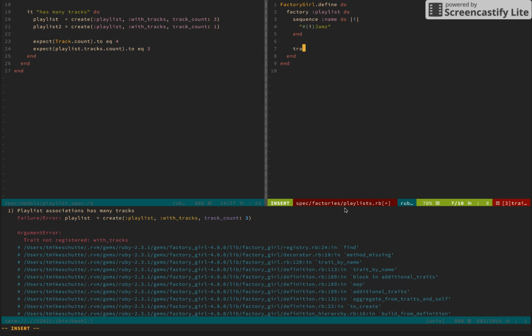So let's say trait with tracks do, and we're going to say transient do, and we want track count 3. Just make it 2, mix it up. And then we want to say after create, I want to bring in the playlist and the evaluator. Getting a little late here.